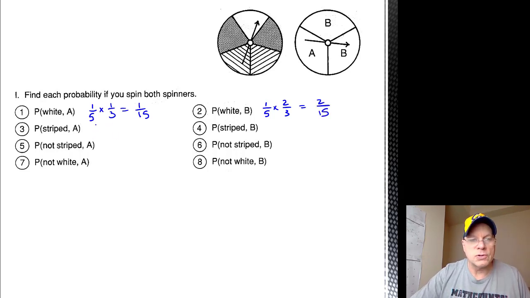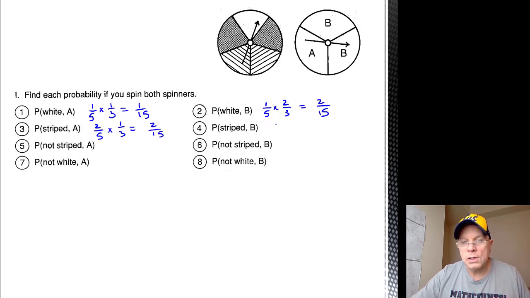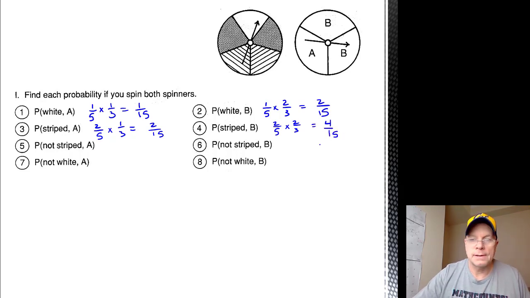Number 3, probability of striped is 2/5. Probability of A is 1/3. So the probability of striped then A is 2/15. Number 4, probability of striped is 2/5. Probability of B is 2/3. So the probability of striped then B is 4/15.